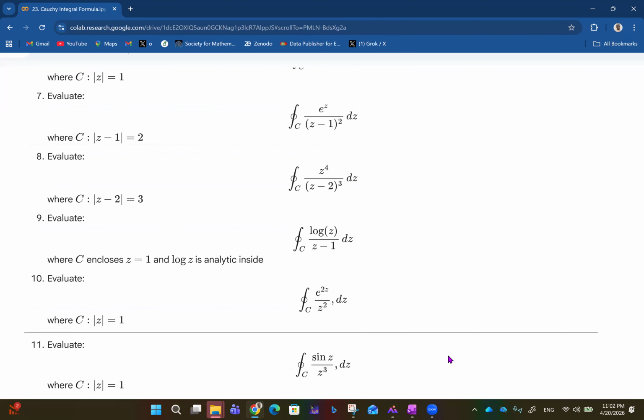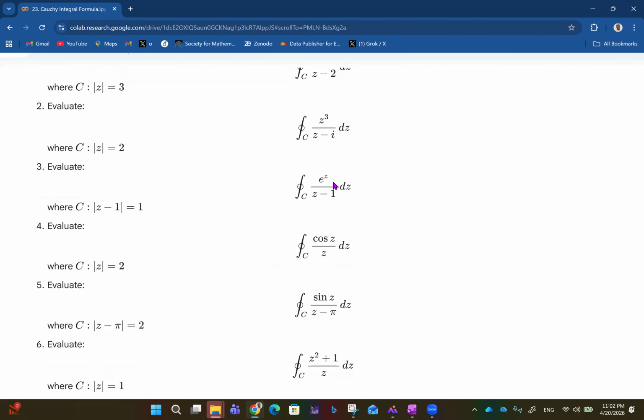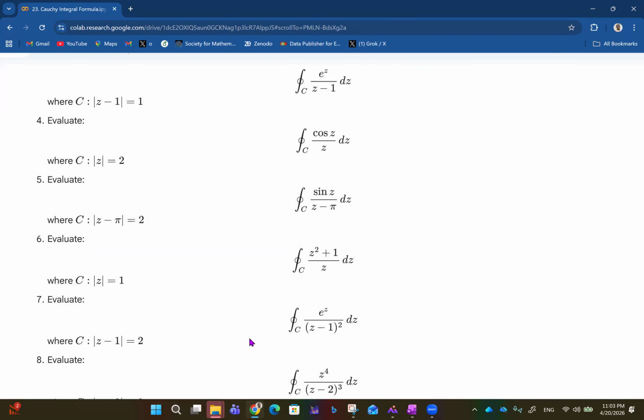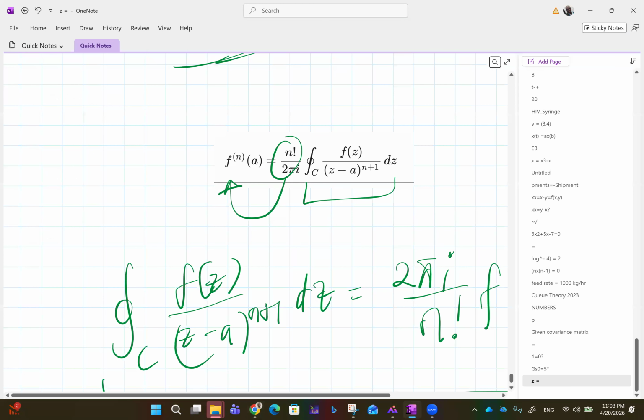Question 3 talks about evaluating the integral of e raised to the power z over z minus 1 dz, where C is the absolute value of z minus 1 equals 1. So this is a circle whose center is not at the origin, but the radius is 1. Then the other one is question 7, which is e raised to z over z minus 1 squared dz. So let's go for that and see how it goes.